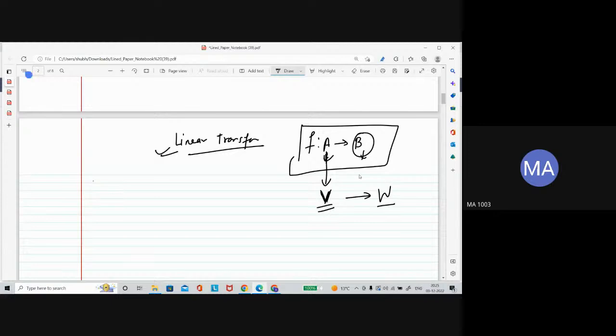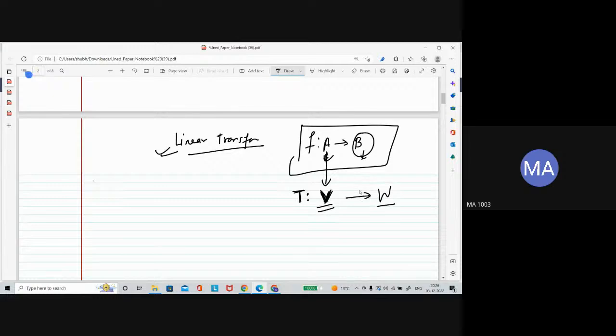So this linear transformation is a function on the vector space, and a vector space is nothing but a set which has some properties. A linear transformation is actually a function from this set to that set.